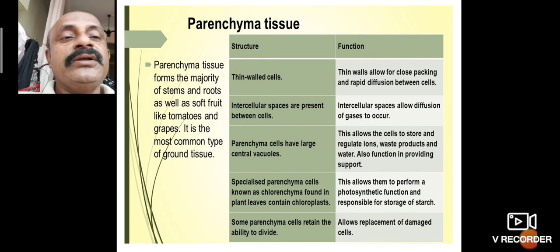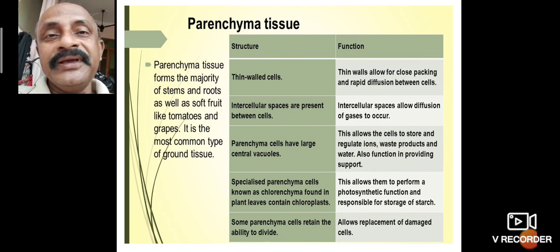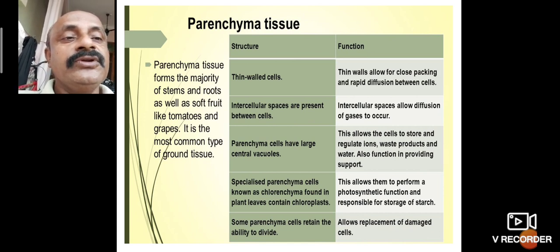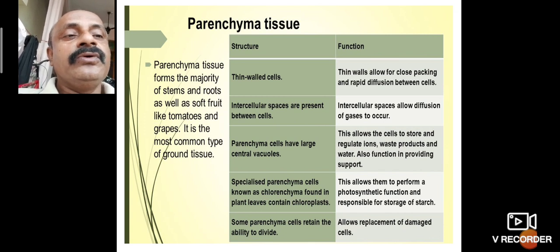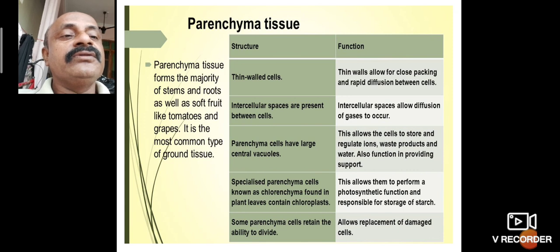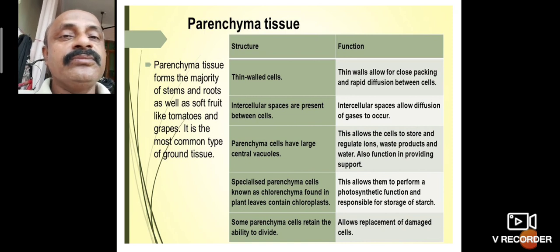Parenchyma cells have a large central vacuole, located in the center of the cell. This allows the cells to store and regulate waste products and water. Another function is providing support.